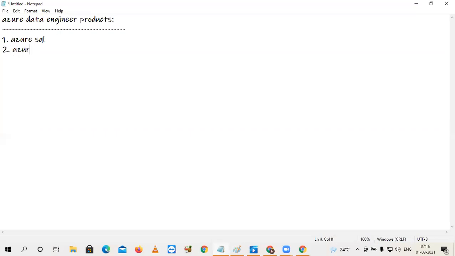Second important thing is Azure Data Lake. Azure Data Factory. Azure Synapse Analytics, simply say Synapse. The product name is Synapse Analytics.